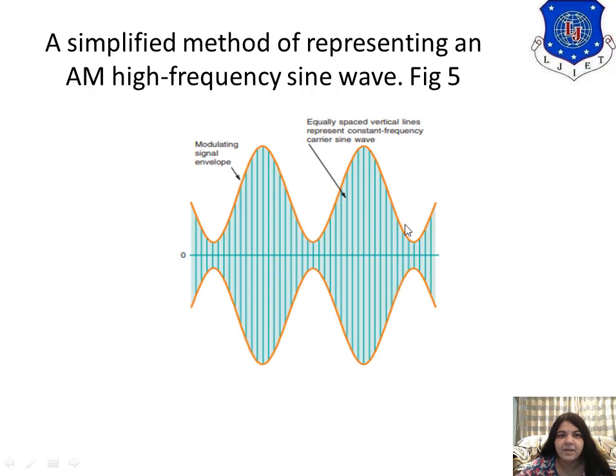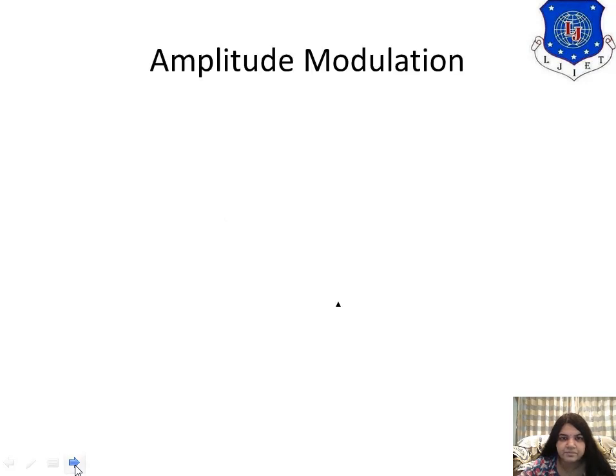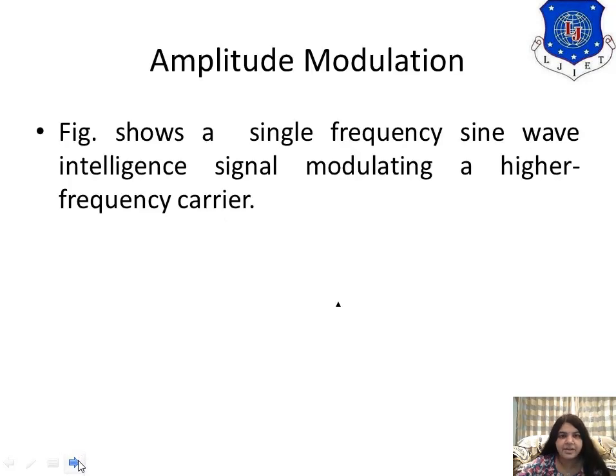So here is the diagram of the same AM, for the high frequency wave. In the high frequency wave diagram, you can see this is the modulating signal envelope. Here you can see that the equally spaced vertical lines represent the constant frequency sine wave. Now I will explain the diagram in a few words.